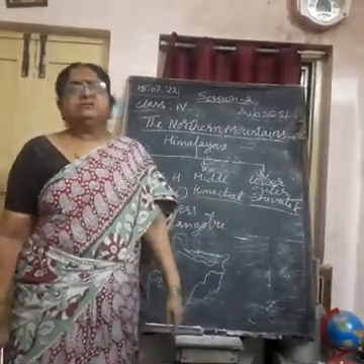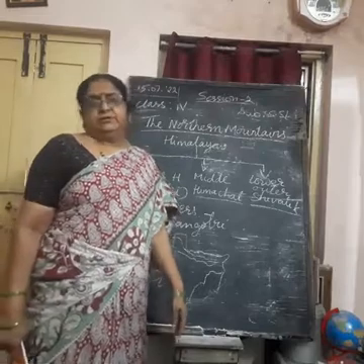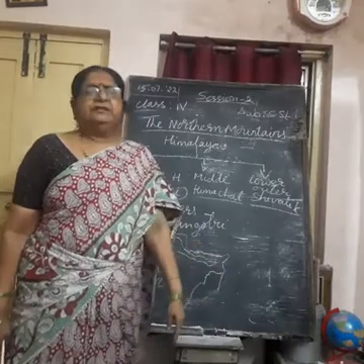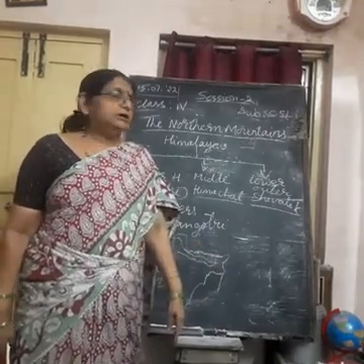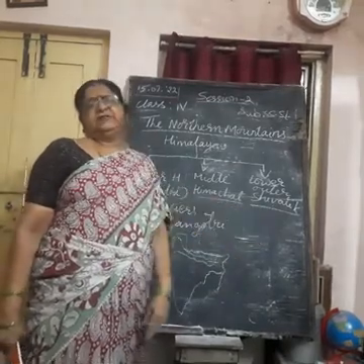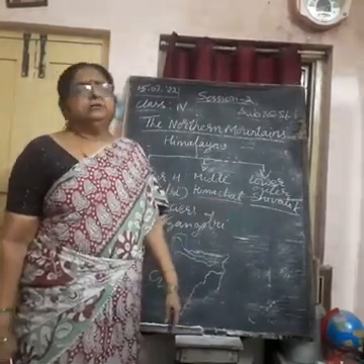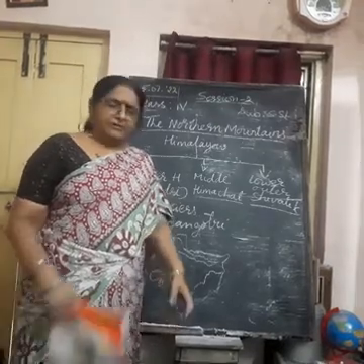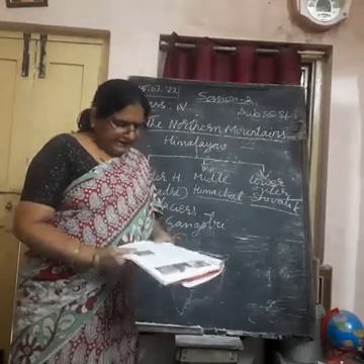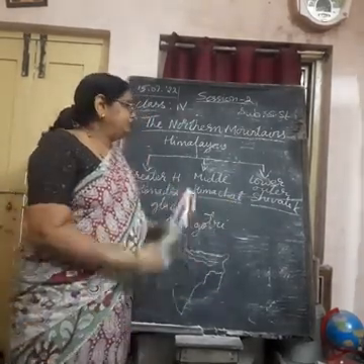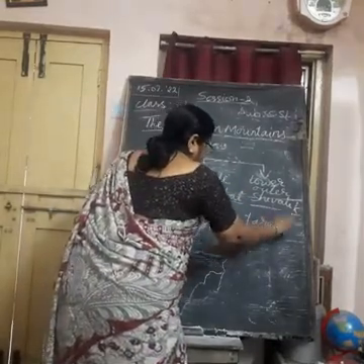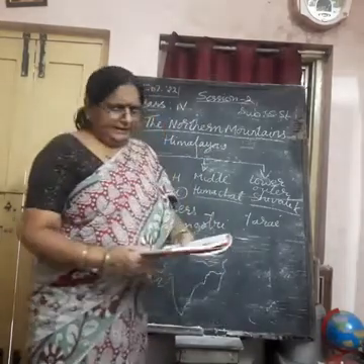Moreover, they cause the heaviest rainfall in the world. In this area, you can find the highest rainfall in the world. Meghalaya is the state where the highest rainfall of the world is recorded every year. Understand? The area at the foothills of this range is called the Tarai or Terai region, and it is a plain, I can say.